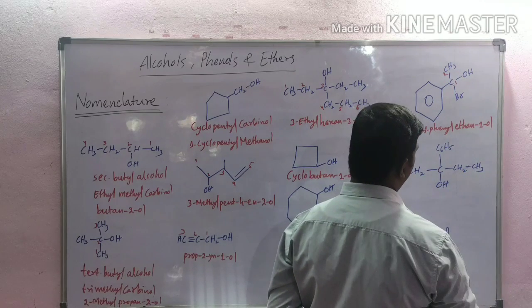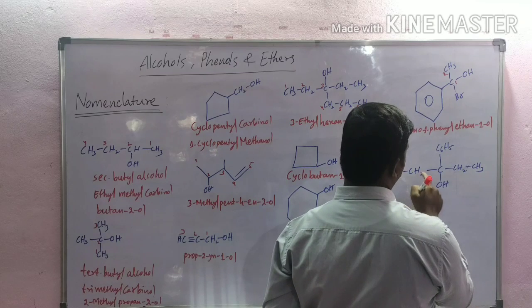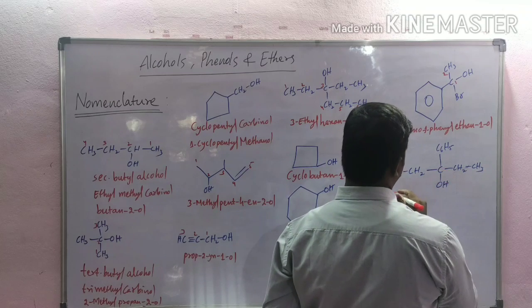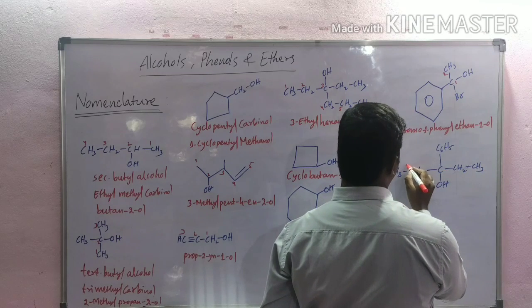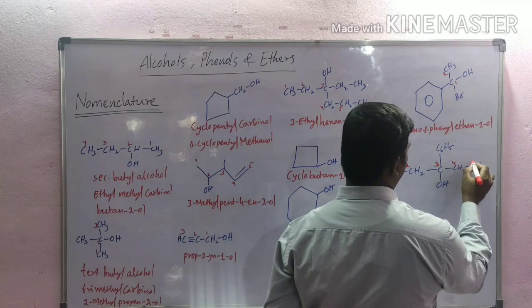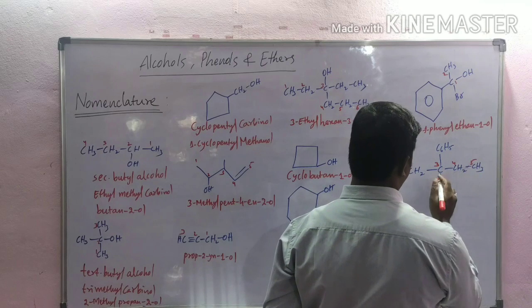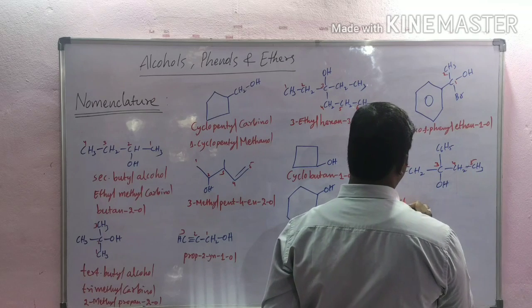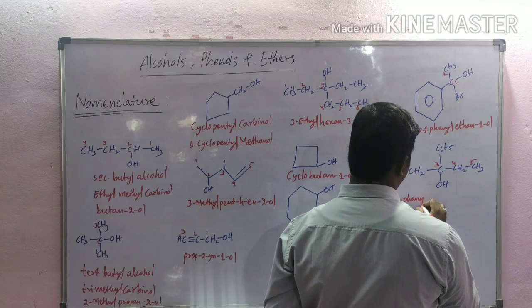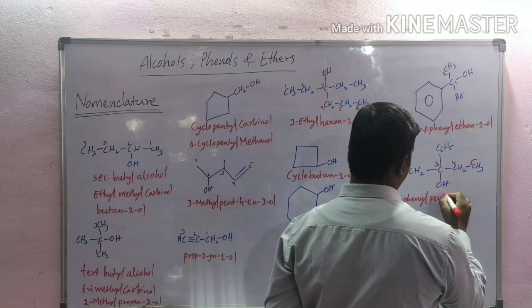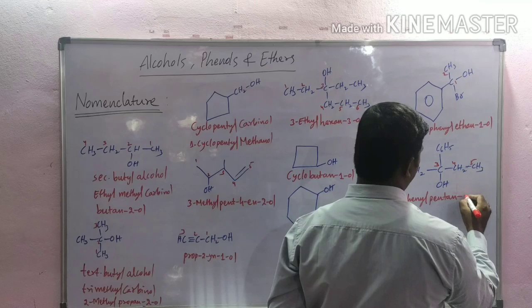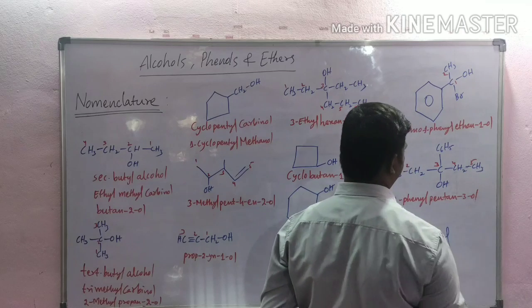Next, this compound numbering starting from 1, 2, 3, 4, 5. Here 3-phenylpentan-3-ol.